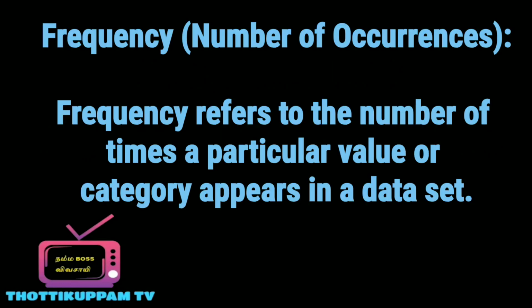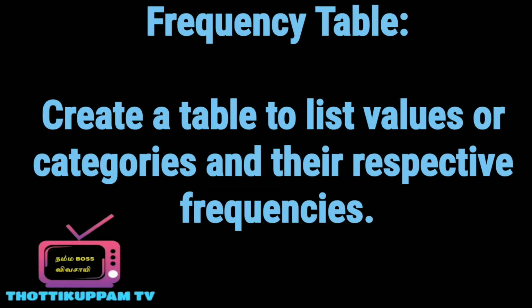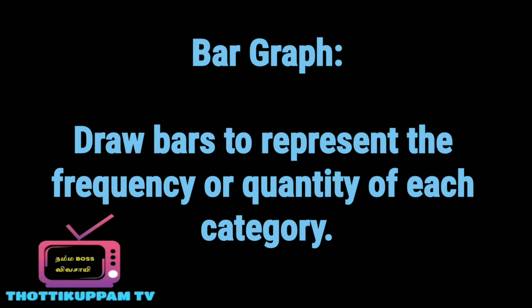Frequency, number of occurrences. Frequency refers to the number of times a particular value or category appears in a dataset. Frequency table, create a table to list values or categories and their respective frequencies. Bar graph, draw bars to represent the frequencies or quantity of each category.